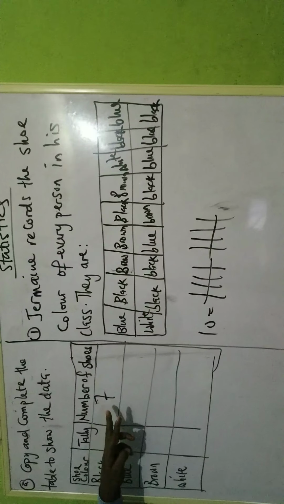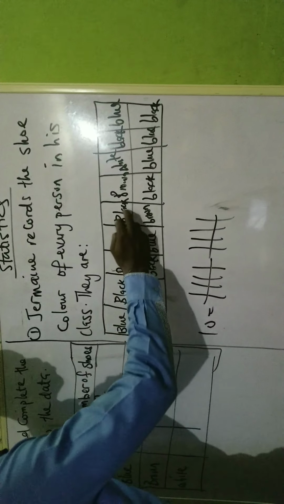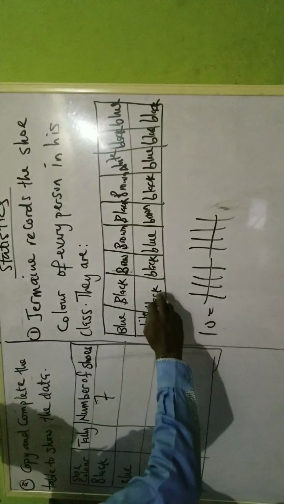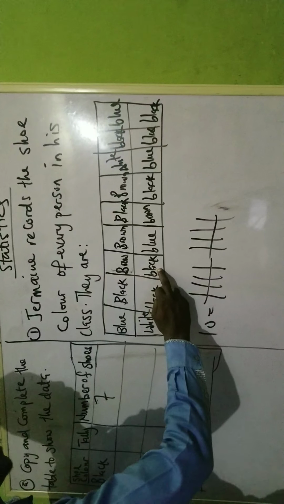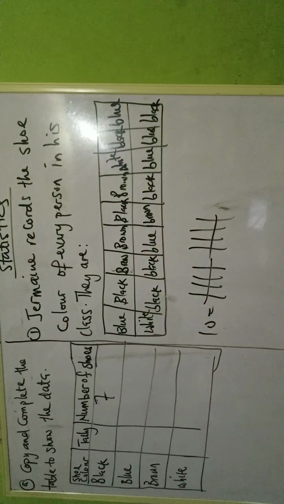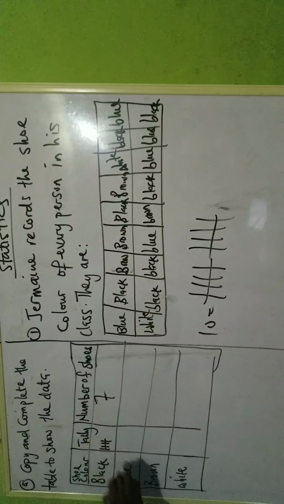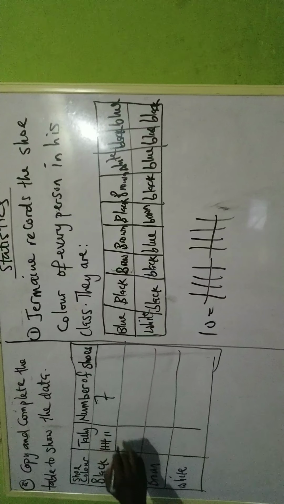So that means we have to represent these 7 in tally. So let's count black, and confirm if black is up to 7. Let's count. We have black 1, 2, 3, 4, 5, 6, and 7. They are right. So we have to count 7. How do we represent 7? You know that tally is 5 in 5. The remaining 2, you write it like this. Let's count. 1, 2, 3, 4. The 5th one, 5. The remaining 2, 1, 2.